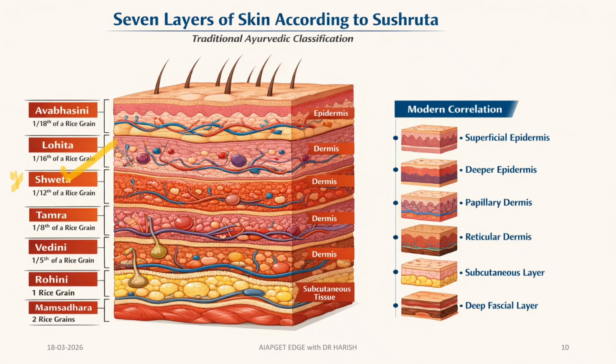Here you can imagine this Shweta. She is always suffering with Ajagallika and Mashaka. Just remember Ajagallika and Mashaka. So this completes the Vyadhi, the order of each skin layer, and the Pramana of each skin layer.